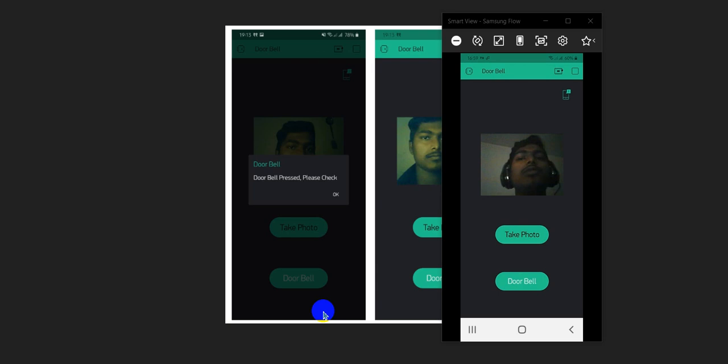In the future, this application can be further developed by adding one more button which can be used for opening the door by clicking the button from the same mobile device. So thus, using the Arduino Uno and ESP32 cam, this simple smart doorbell project has been developed successfully. This project can help us to stay connected with our house even when we are traveling.